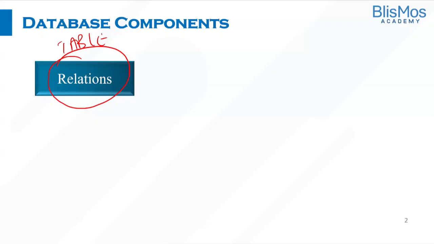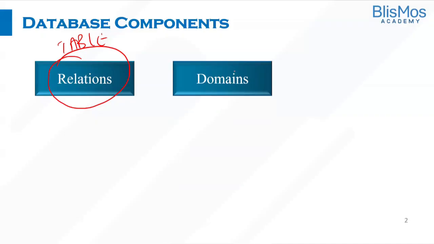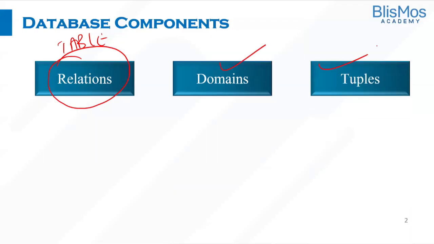So some of the important components of the database are relation, the second is domain, and the third is tuple. These are the important database components. Most of you would not have heard these terminologies.